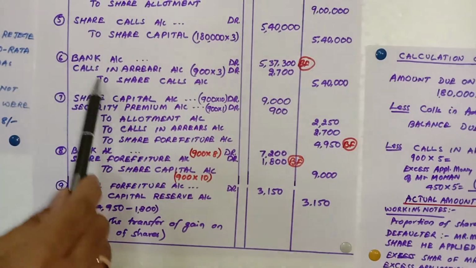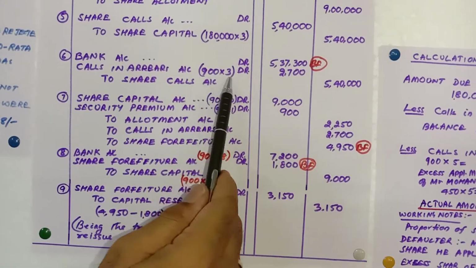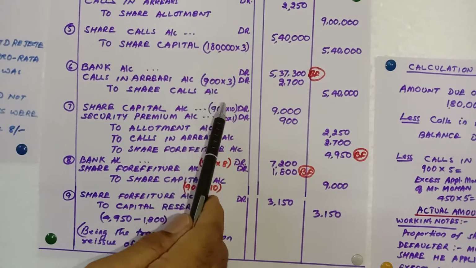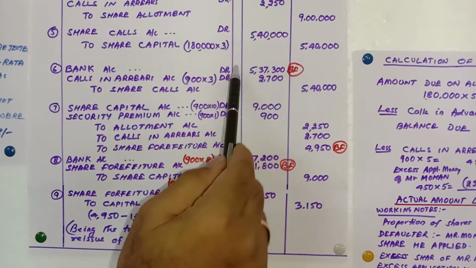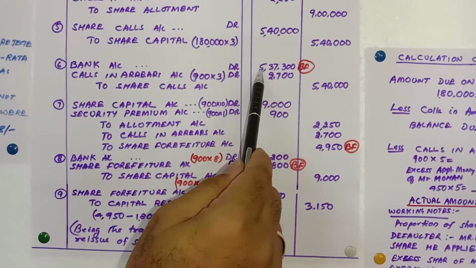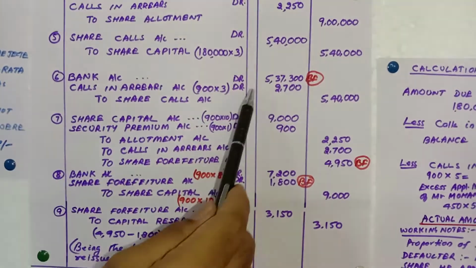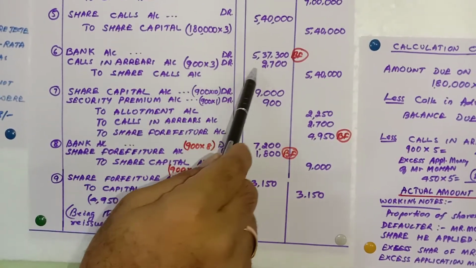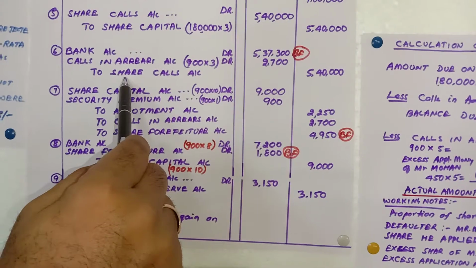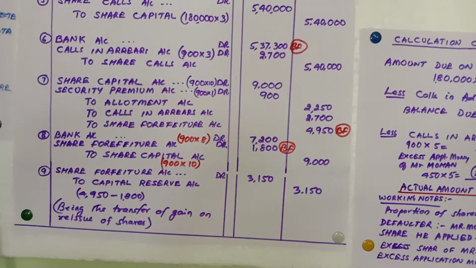Now calls in arrears, 900 shares amount not paid by Mr. Mohan, so 2,700. Then the balancing figure goes to bank account, that is 5,37,300. So I repeat, bank account debit 5,37,300, calls in arrears 2,700, and share calls 5,40,000.